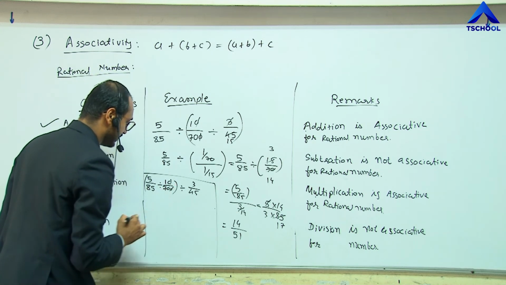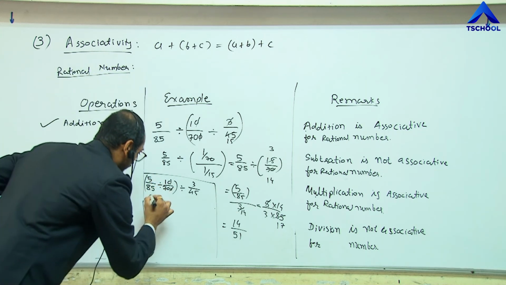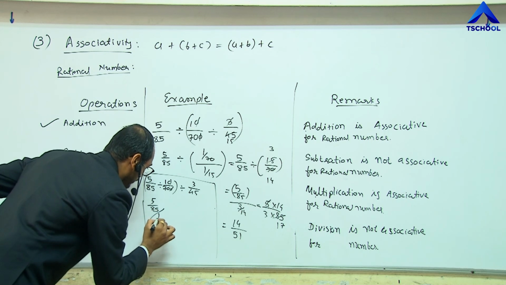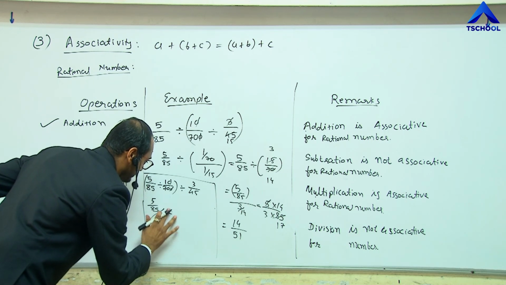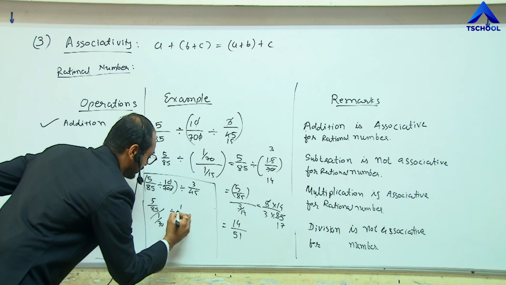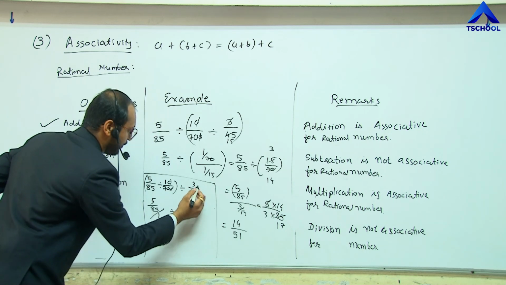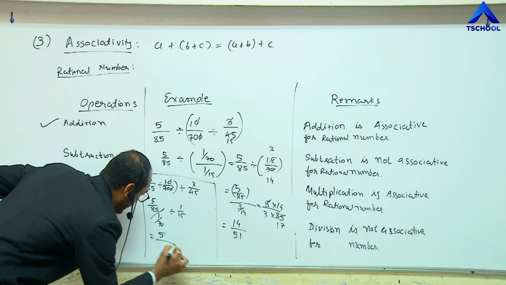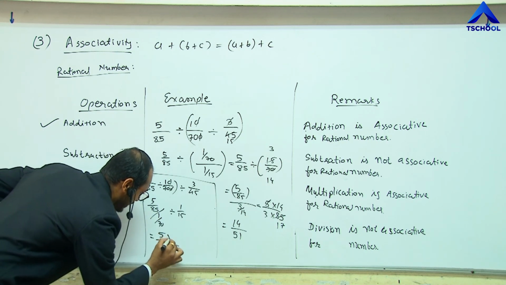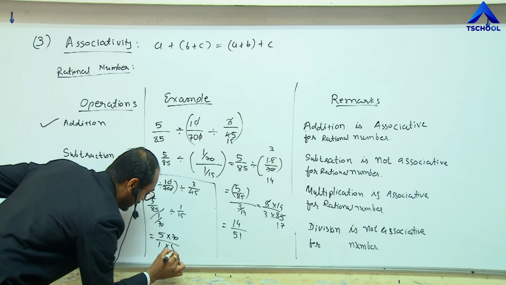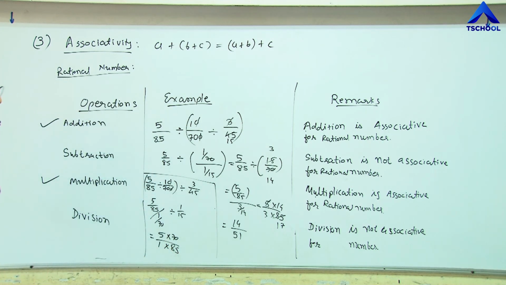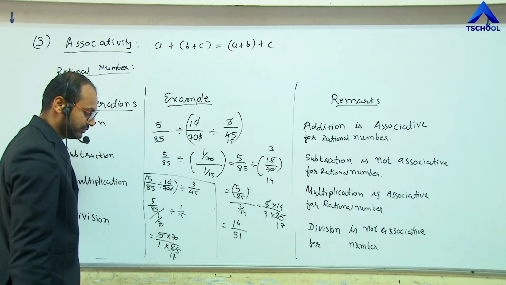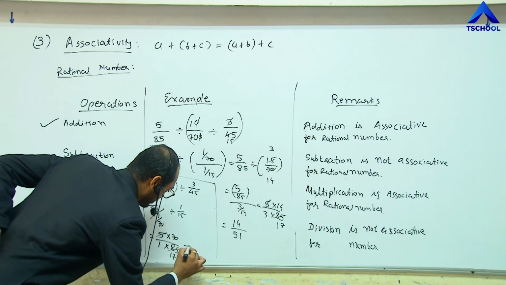Initially let me cancel it, and here 5 upon 85 divided by 1 by 70. Here, 1 upon 15 because of 3 upon 45. So the result is 5 by 1, and 70 goes in the numerator and 85 goes in the denominator. 17 5s are 85. Clear? Divided by 15.